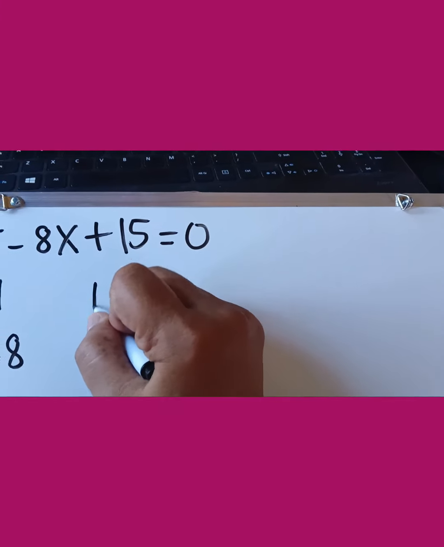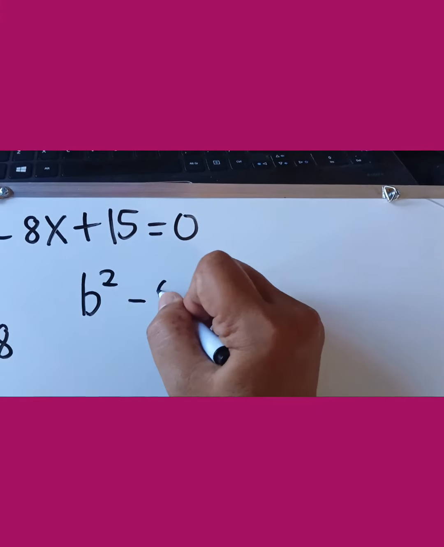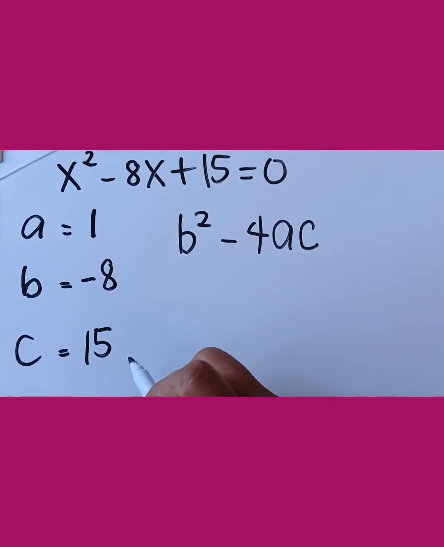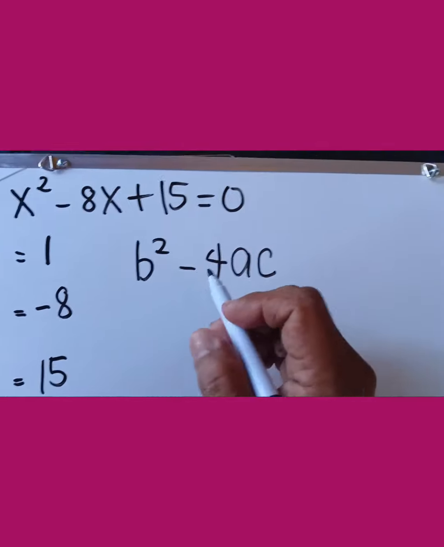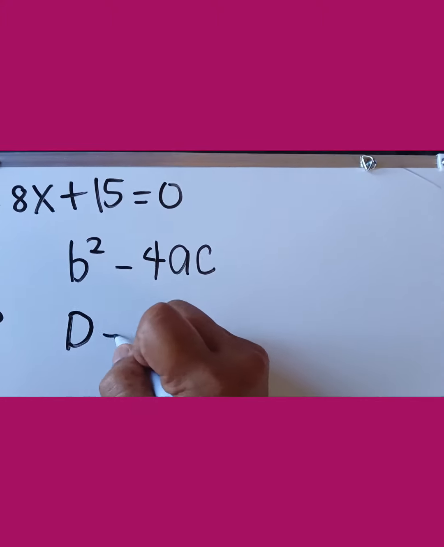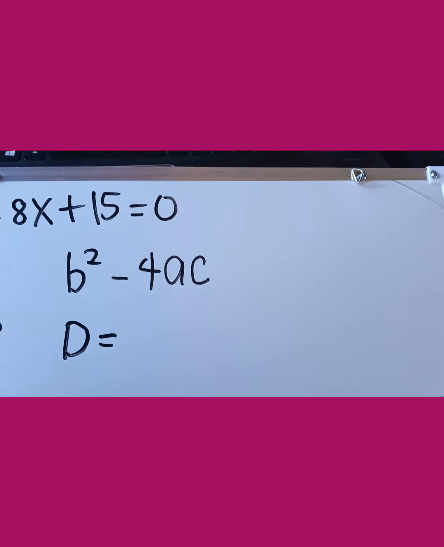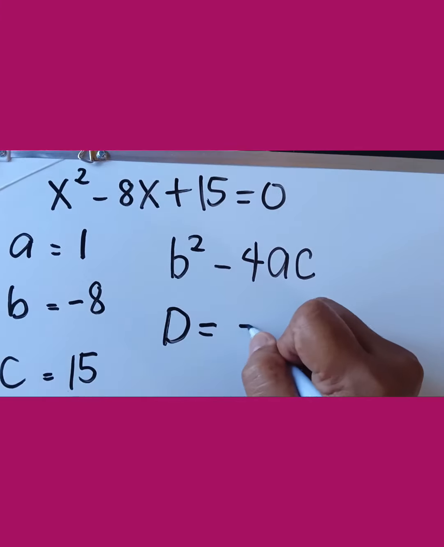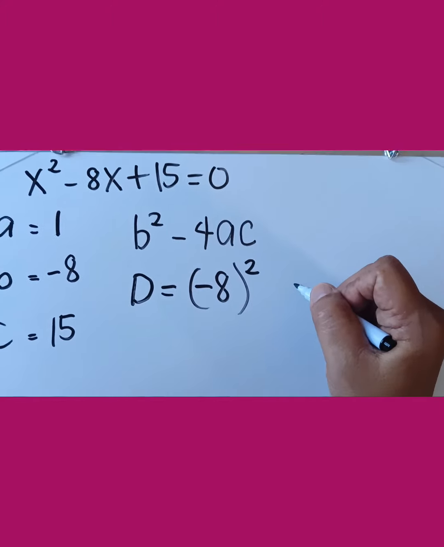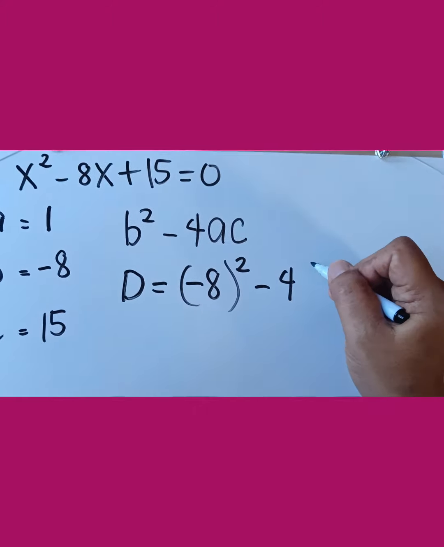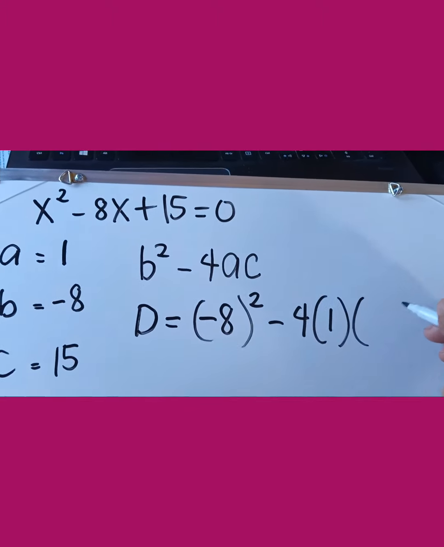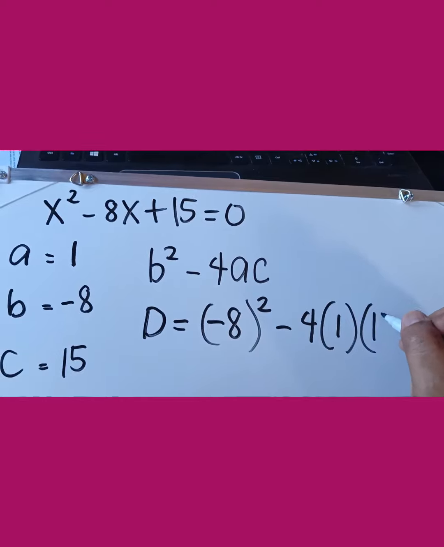So our discriminant, which is b squared minus 4ac, we have to substitute the given values of a, b, and c. So we denote again as capital D is equal to our b squared, which is negative 8 squared, minus 4 times our a, which is 1, and times c, which is 15.